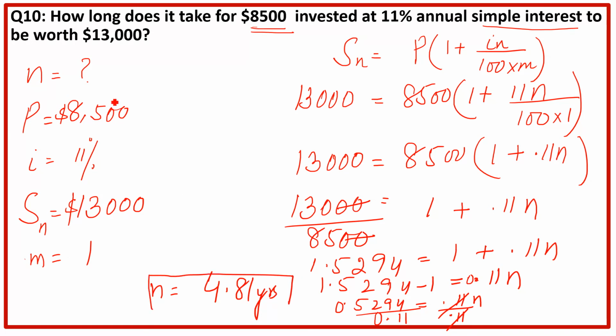So it means if you are going to invest 8500 today at the interest rate of 11%, it will be 13,000. The question was, for how long does it take? It will take 4.81 years.